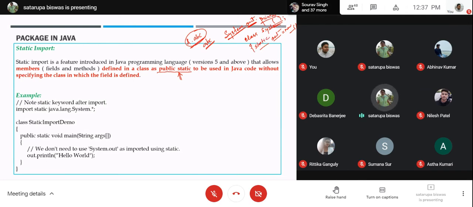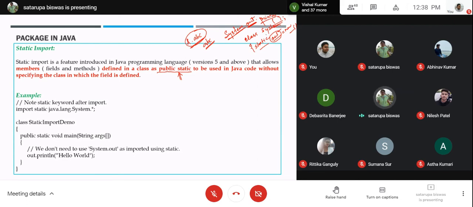So far, just by using the system class name, you are not creating an object of system. You are directly writing the class name and the dot out. Okay. So this out is an object of some class and that has been declared as a member of the system class as public static.